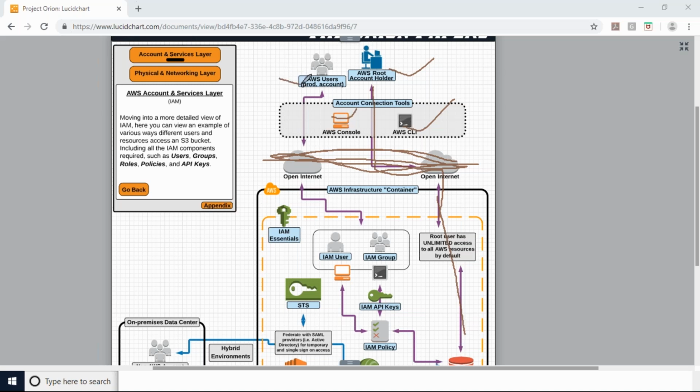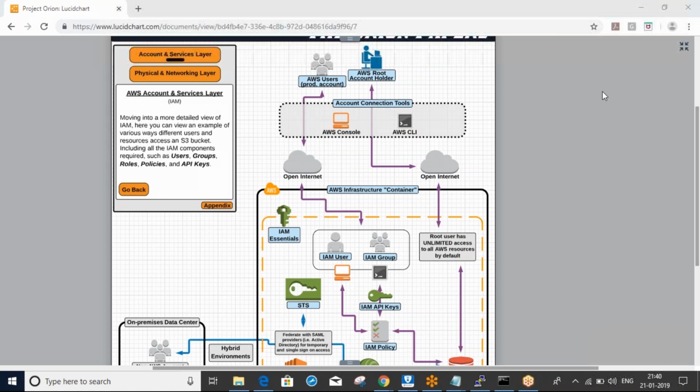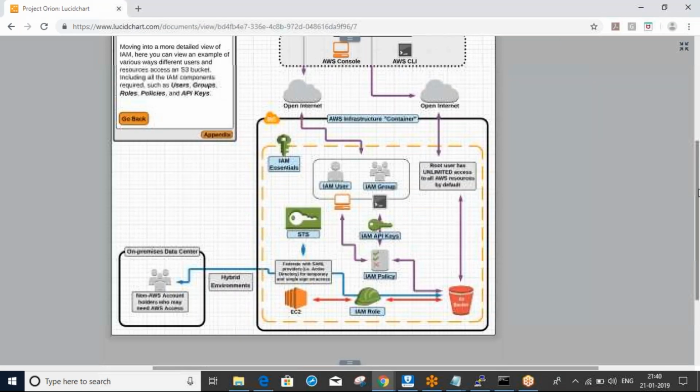Take normal IAM users. Normal IAM users can also log into AWS using the console or command line, through the open internet. Take an IAM user or group. Already we know what a group or IAM user is.